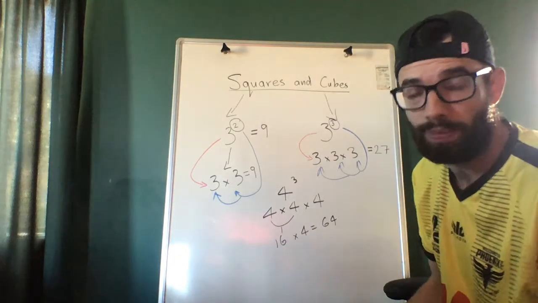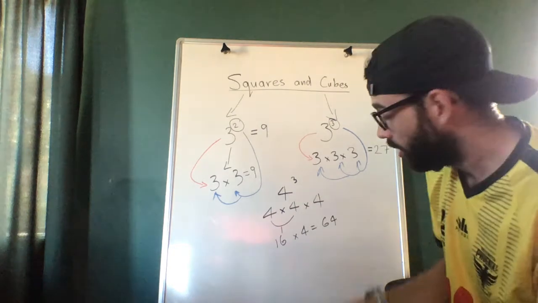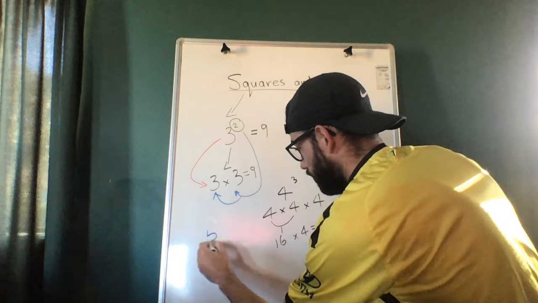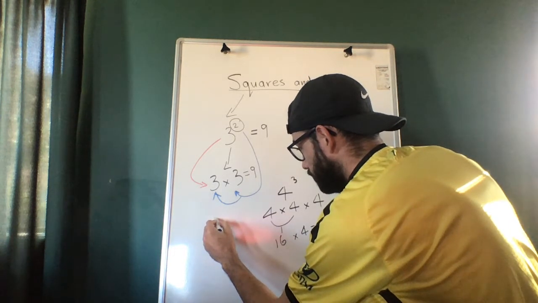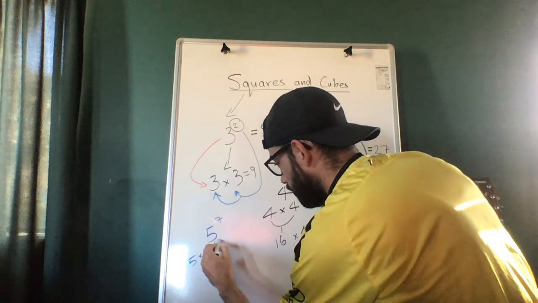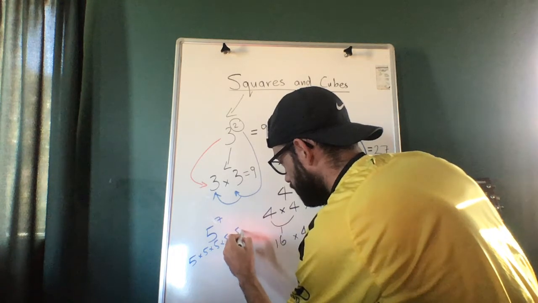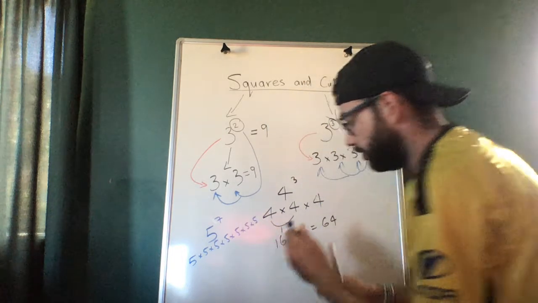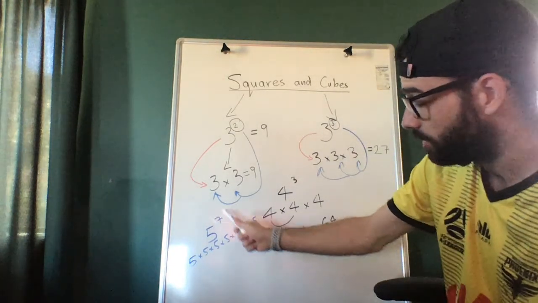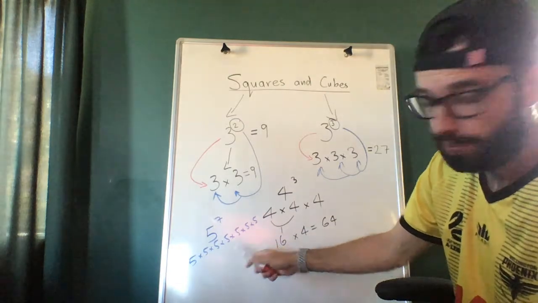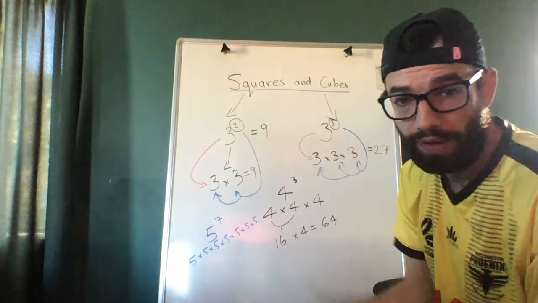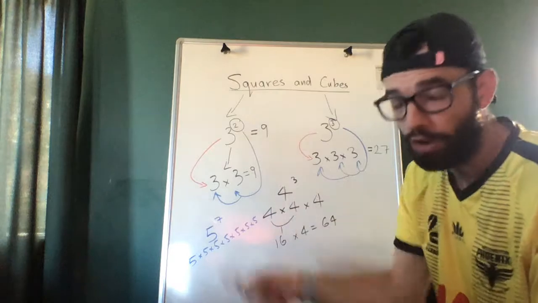Okay, now for some of you guys, it might be a really good idea when you get given a problem. So for example, if I give you this problem here, 5 to the power of 7, you actually write it out: 5 times 5 times 5 times 5 times 5 times 5 times 5. Now, I'm not actually going to solve that, but by writing it out, you're making your brain actually think, what does the 7 mean? And then you're figuring it out from there, because otherwise your brain will automatically just go 5 times 7. So it's really important that you write it out if you are not quite getting it, and just work it through step by step.